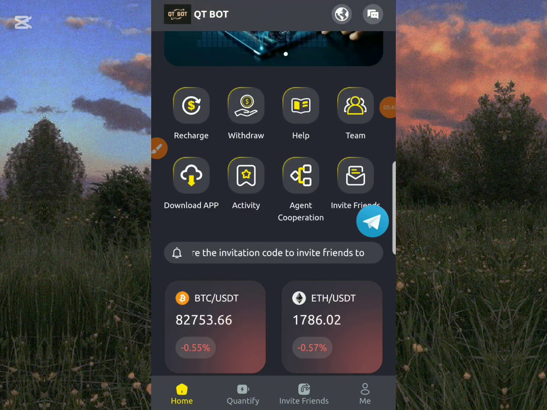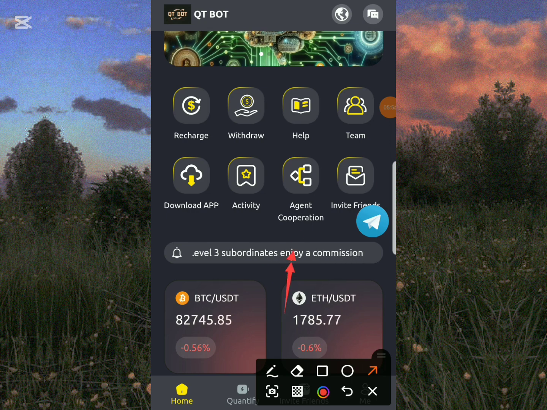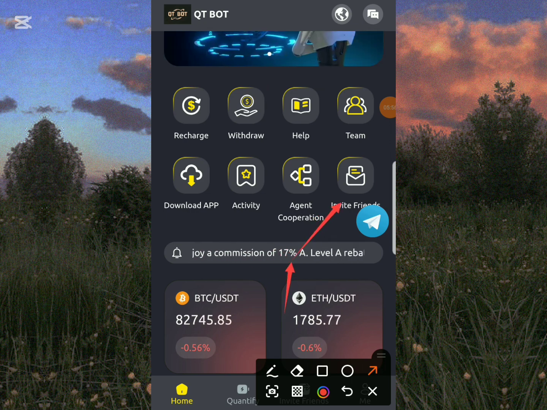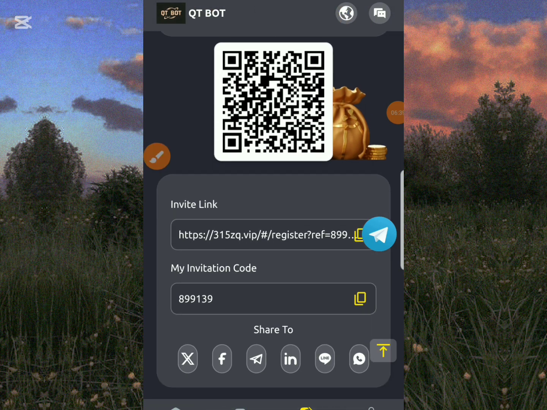So there is another means by which you can earn on this platform. You can earn massively through inviting friends. Once you invite your friends to this platform, you are earning for free. You'll be earning commissions on this platform. All you have to do is send a friend invitation, the friend completes registration, you get a rebate income, and build a team and get a generous reward. So it's absolutely free. So once you copy your invite link, you send it to your friends. Make sure that they register with your invitation code. If they register with your invitation code, you'll be earning commissions.